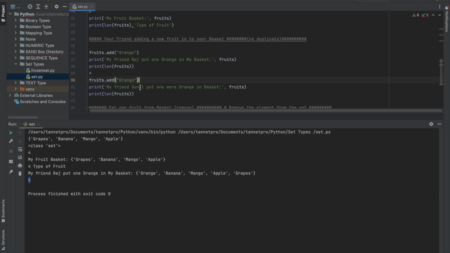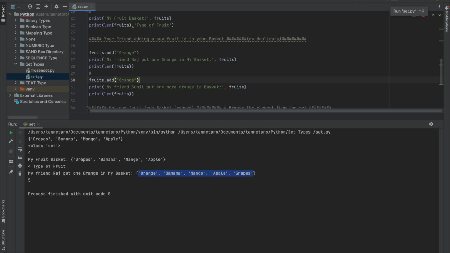Now my friend Raj already added, it is showing 5 fruits, so 5 elements, right? And now my friend Sunil wants to put one more orange in my basket. In that case, what would be the length? It should be 6, right? 5 already is there, and one more he wants to add with orange, so it should be 6.